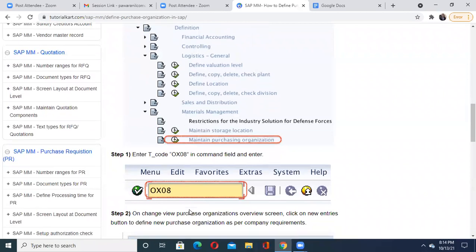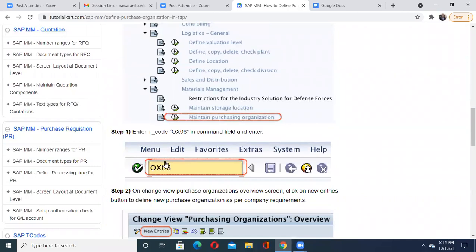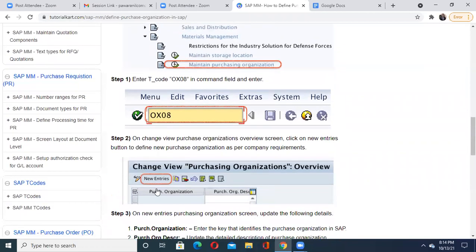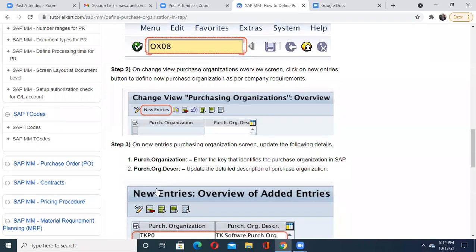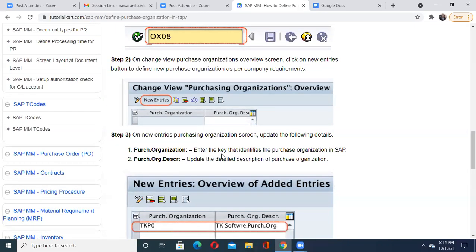With the help of this transaction code, you can directly switch to the window for maintaining purchasing organization with OX08. Once you enter that, you may feel, in define plant also there was a new entry, in define company code also there was a new entry. Similarly, in defining any new purchase organization, or whenever you are creating something new in SAP, you always have to go for New Entries. So you are coming here on New Entries. Then here you are going to enter two details. One is the purchase organization. You just enter the key that identifies the purchase organization in your SAP.